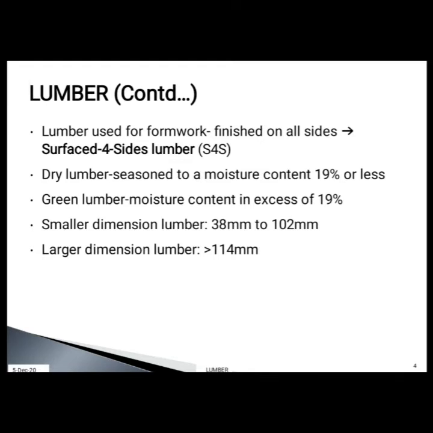The next one is smaller dimension lumber and larger dimension lumber. Smaller dimension lumber have a dimension of 38 to 102 mm, whereas larger dimension lumber have a dimension greater than 114 mm.